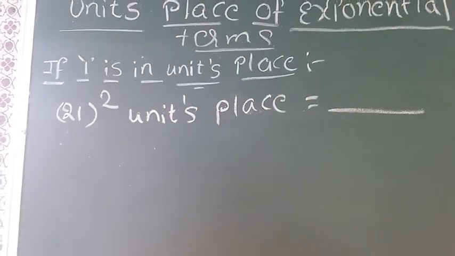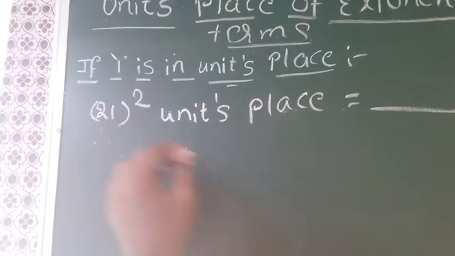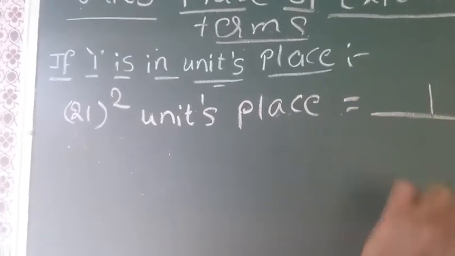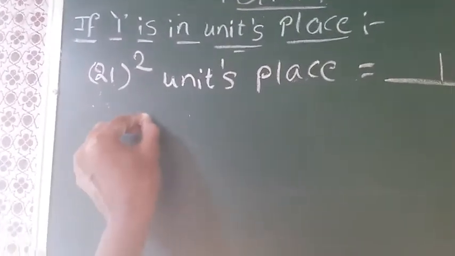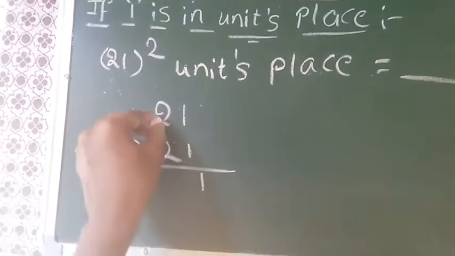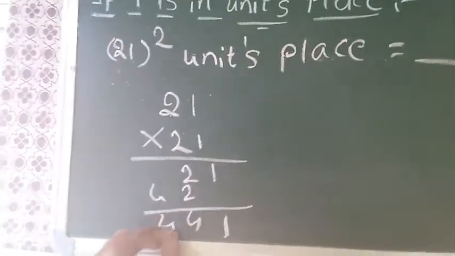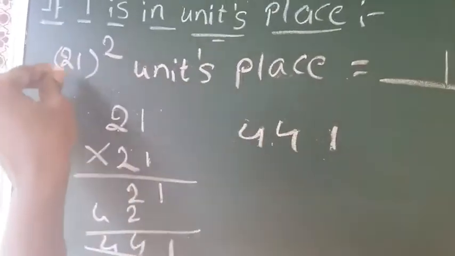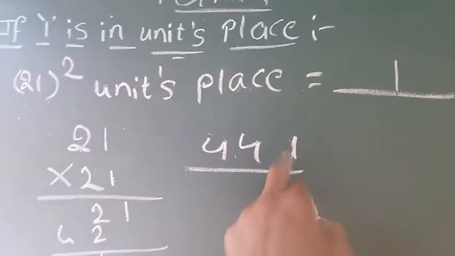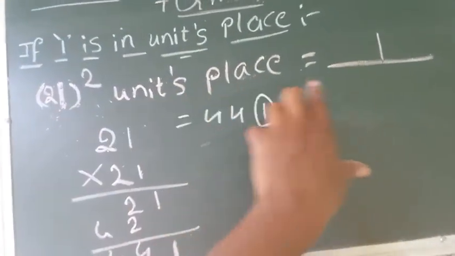See here, the question is: find the units place of 21 square. Here the units place has 1, so the units place will be 1. I can say this directly, but let us check whether we get 1 or not. 21 square: 1 into 1 is 1, 1 twos are 2, 2 ones are 2, 2 twos are 4, 4. 441 is the square of this number. In this number, what is the units place? 1. The units place is 1. Without this calculation, I said the units place of 21 square is 1.